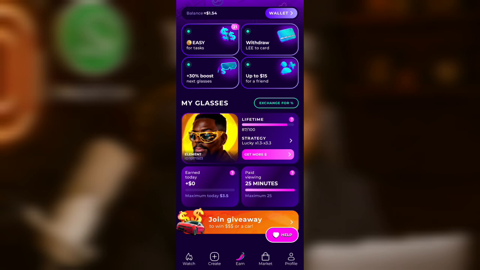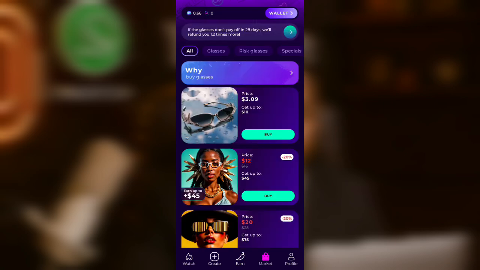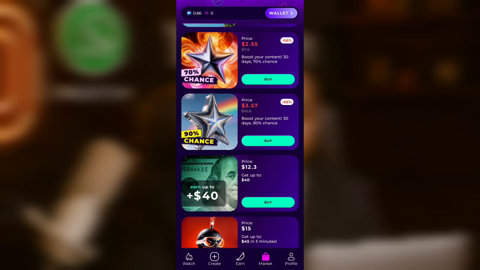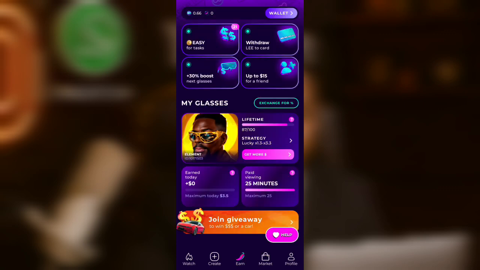Now, how does it work? First of all, for someone to start accumulating coins or dollars by catching the boxes in the watch feed, the person needs to subscribe to Chile, because Chile shares their ad revenue with their subscribers. Who are their subscribers? Their subscribers are those that buy their glasses. Chile has digital glasses, and when one gets those glasses, they see you as a premium user, and then you participate in their ad revenue share. It is just like a business that has shareholders, and when you join there, you are now a shareholder.